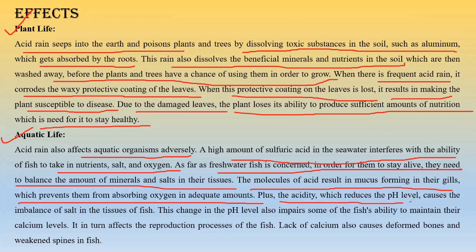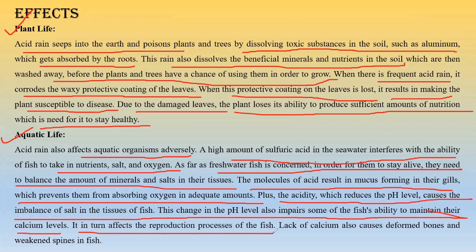Plus the acidity, which changes the pH level, causes an imbalance of salt in the tissues of fish. Change in pH level also impairs some of the fish's ability to maintain their calcium levels, which in turn affects the reproduction process of fish. If the pH is decreased due to acid, the calcium in the fish's body will decrease and their ability to maintain balance will be destroyed. They will not undergo reproduction.